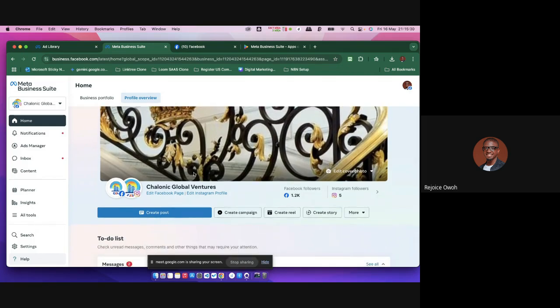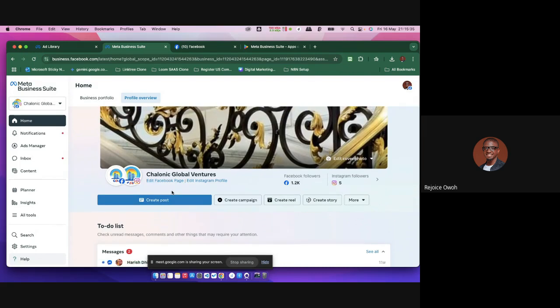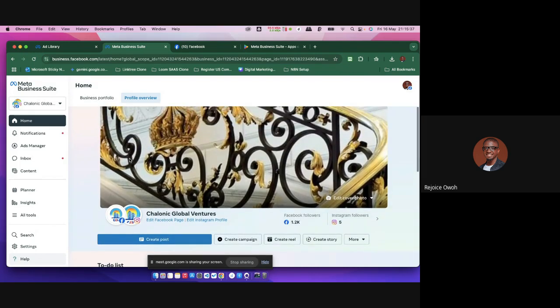So let's give them that credit since we are going to be using them for these particular days with their concept as well. Now, what I mean is that this is my Meta Business Suite in their portfolio, right? There is the notification from here. I can see, and let me click on the business portfolio.